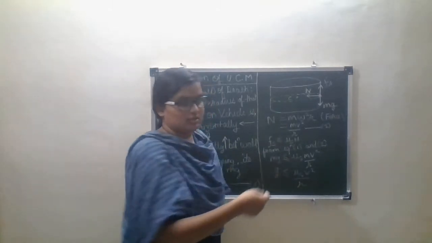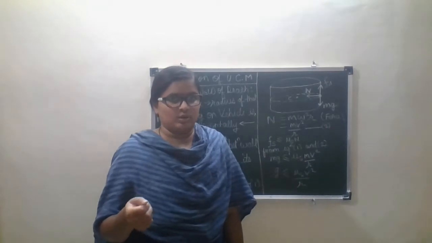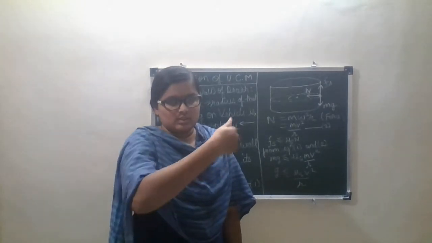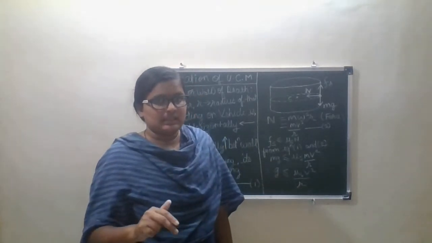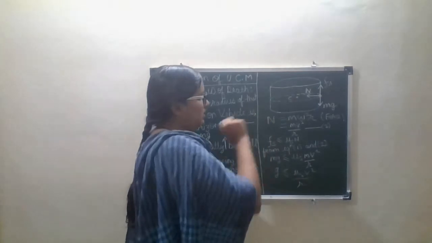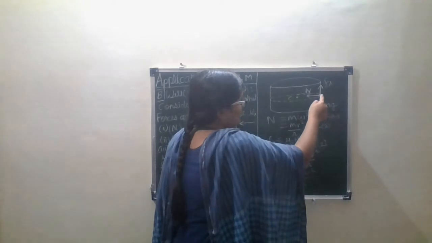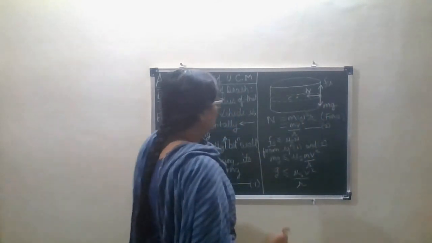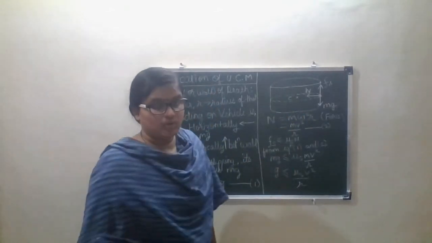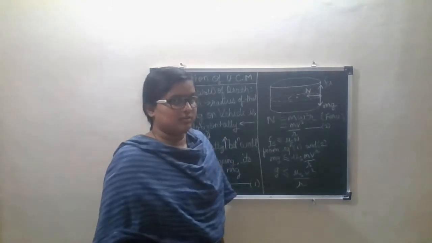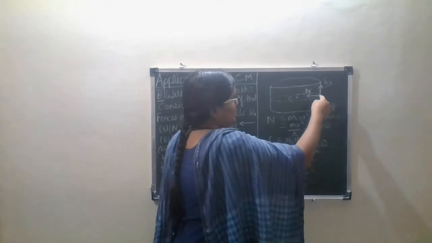This is the circle. In the circus, you may have seen a man on a bike move in a circular path, round and round. That is the example. In the same way here, consider the vehicle. This is the center of the well, and these are the walls of the well, and on this point we have considered our vehicle.